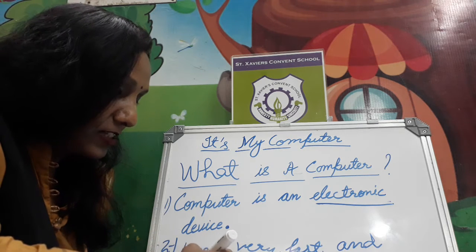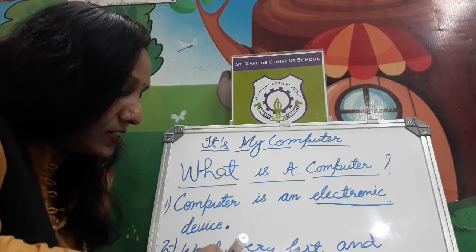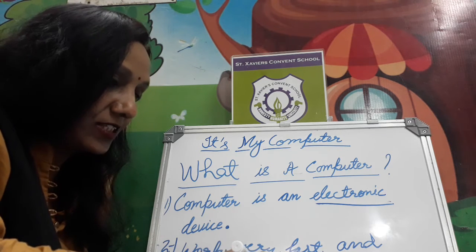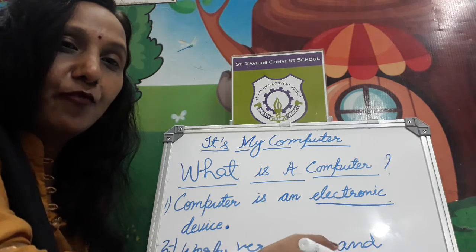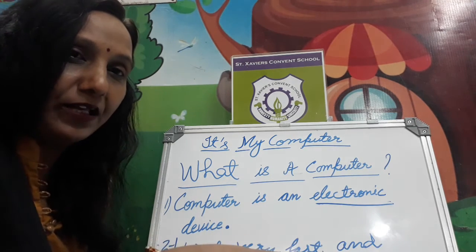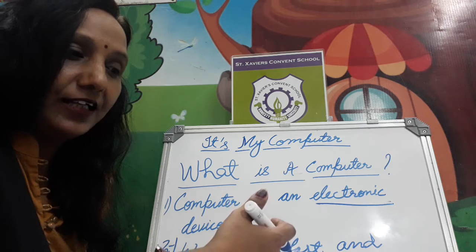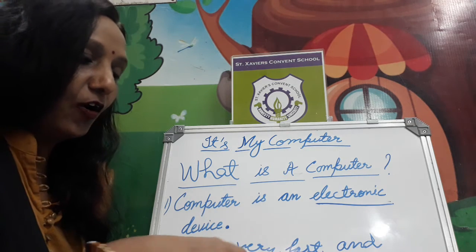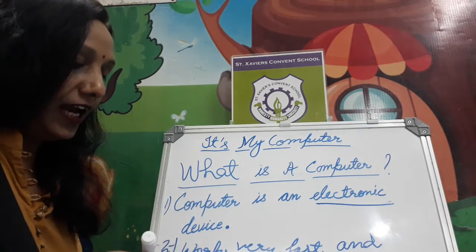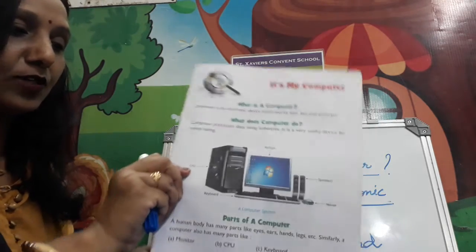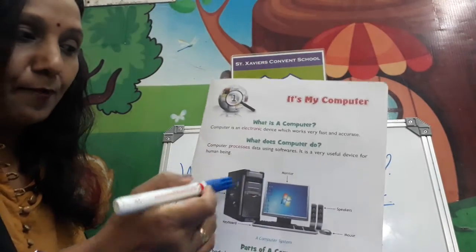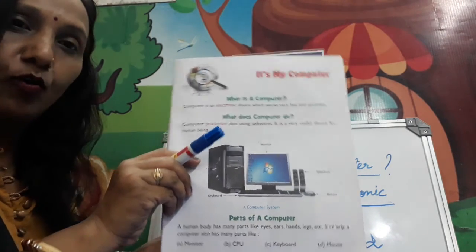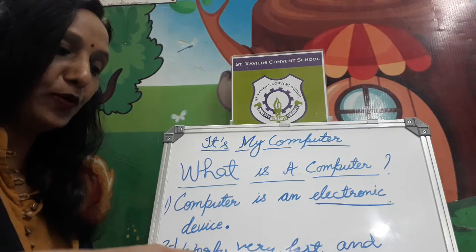Alright. There is no confusion with the answers given by the computer system. The system gives the answer to any of your questions. If you are typing there and getting the answer, that answer is accurate and very fast. Alright. So here you can see in this chapter also some parts of the computer are given. So once again we go through the parts of the computer.